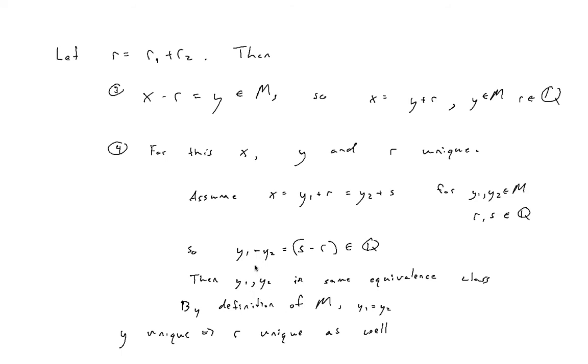Meaning, if they're both in M, remember I'm choosing a unique element from each equivalence class, that means Y1 has to equal Y2. And since Y is unique, we immediately get that R is unique, right? If X minus R equals Y, then R has to be uniquely determined. We can't have two different values for R.